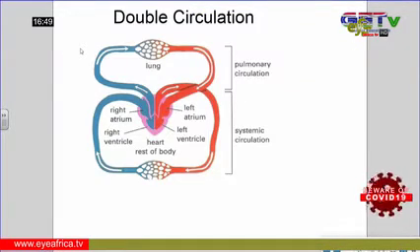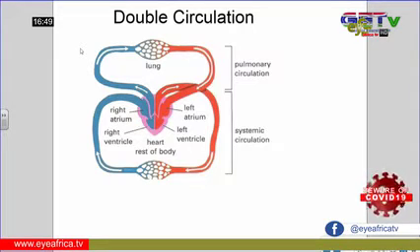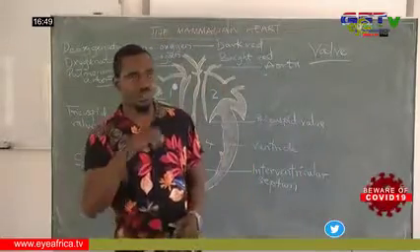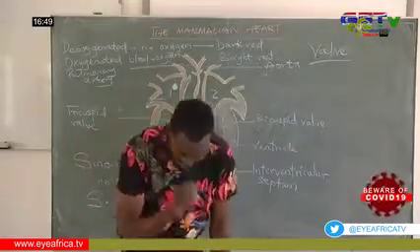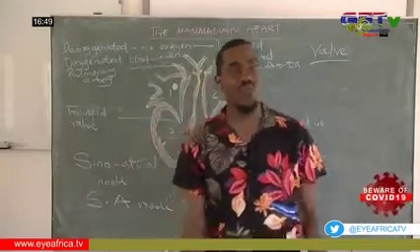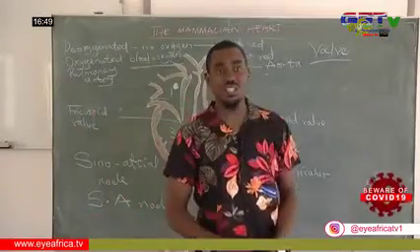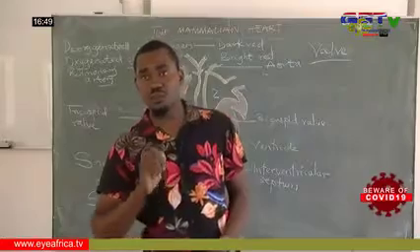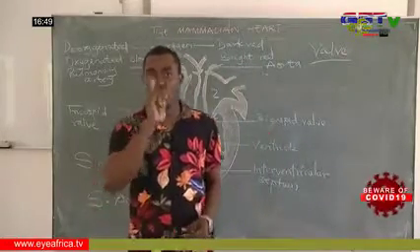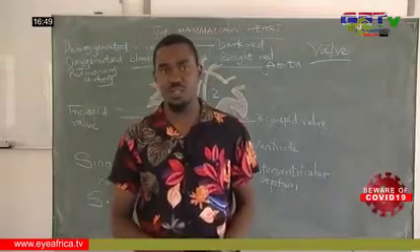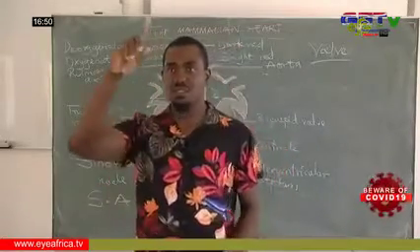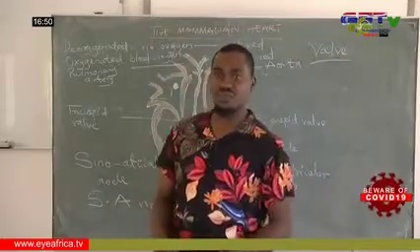Looking at the single circulatory system, the blood flows through the pumping device once in a complete circuit. I don't want to use the heart, because it's for fish, and the fish does not have a heart. That is, it only passes through the chambers once. You have this in the fish.